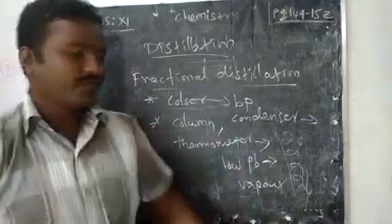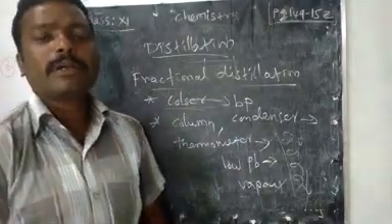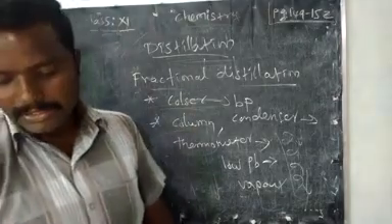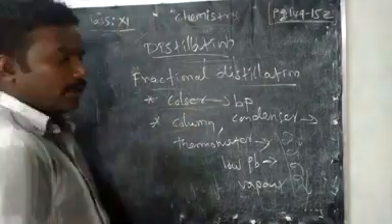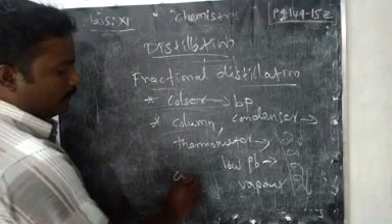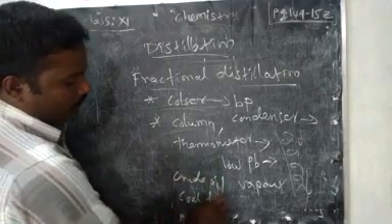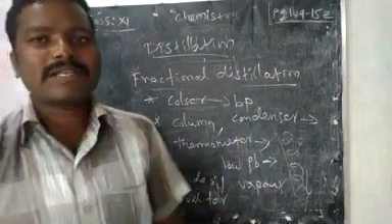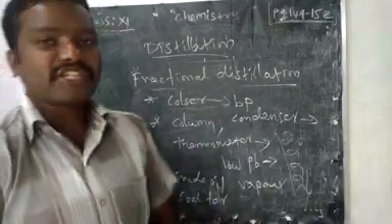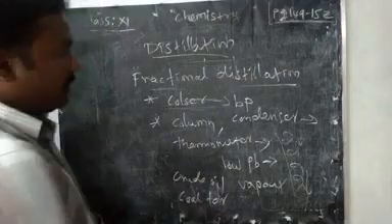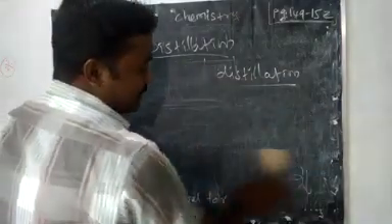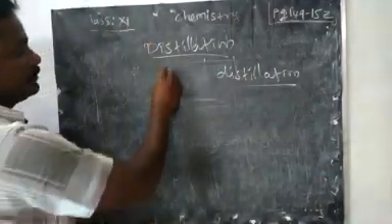See, what types of liquids are separated by this method? Petroleum, coal tar, crude oil, all are separated by this fractional distillation method. Next one is steam distillation.